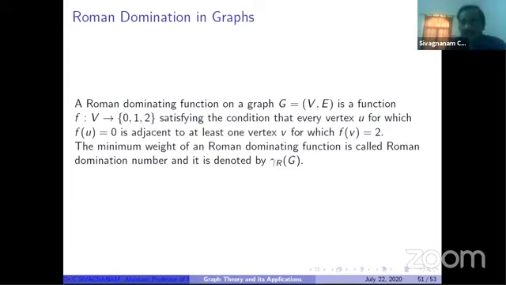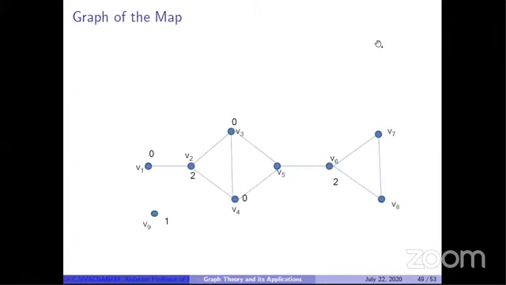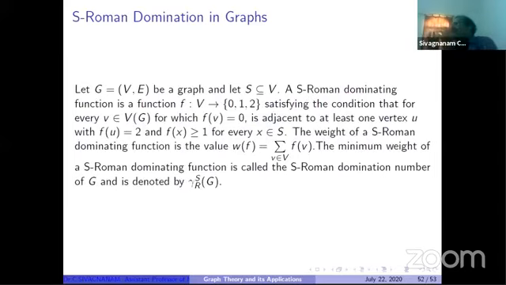Using this, suppose I have... Yes, Roman domination. Another one. Suppose we have some sensitive places. For example, I'm giving, but I cannot draw.